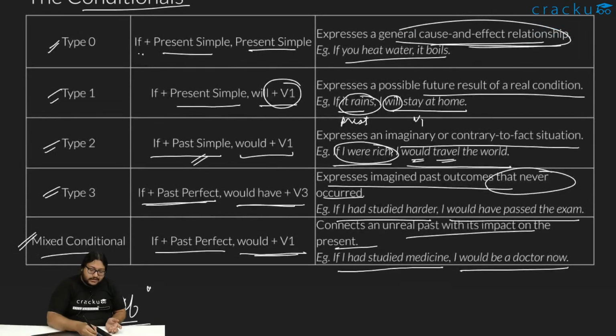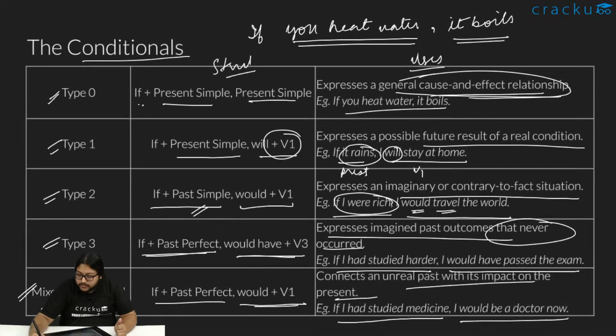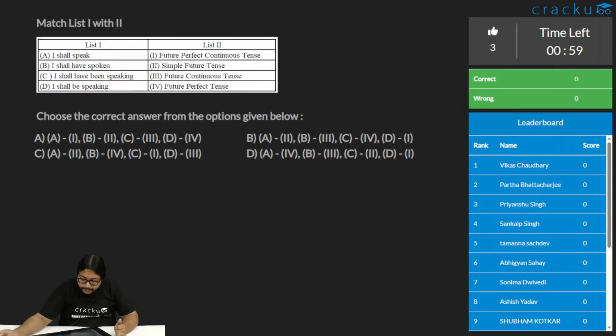The names are not so important, the structure and the use are very important. To understand where we use what kind of conditional, why this sentence demands this particular structure, you need to keep in mind the structure and the uses for the conditionals. Okay, let's move on to the questions now. So this is a simple question where you need to figure out which sentence is what.